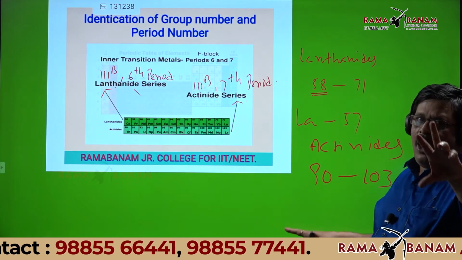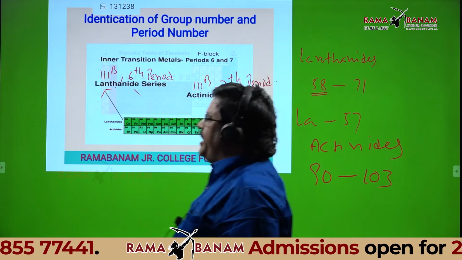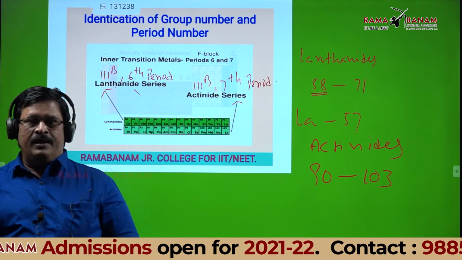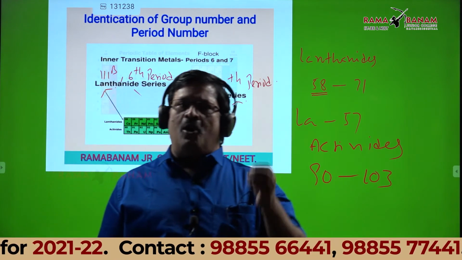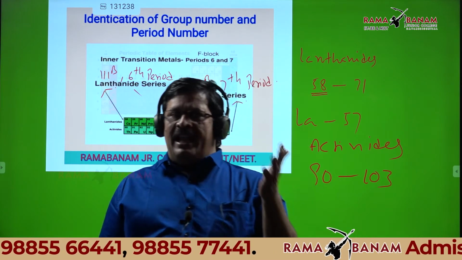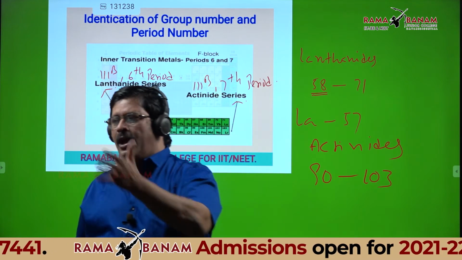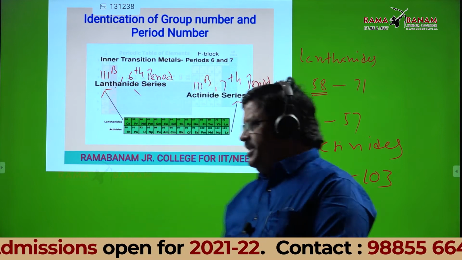This 90 is not actinium. Actinium's atomic number is 89. So lanthanum is not a lanthanide. Actinium is not an actinide. After lanthanum, elements are lanthanides. After actinium, elements are actinides. Is it okay, students?